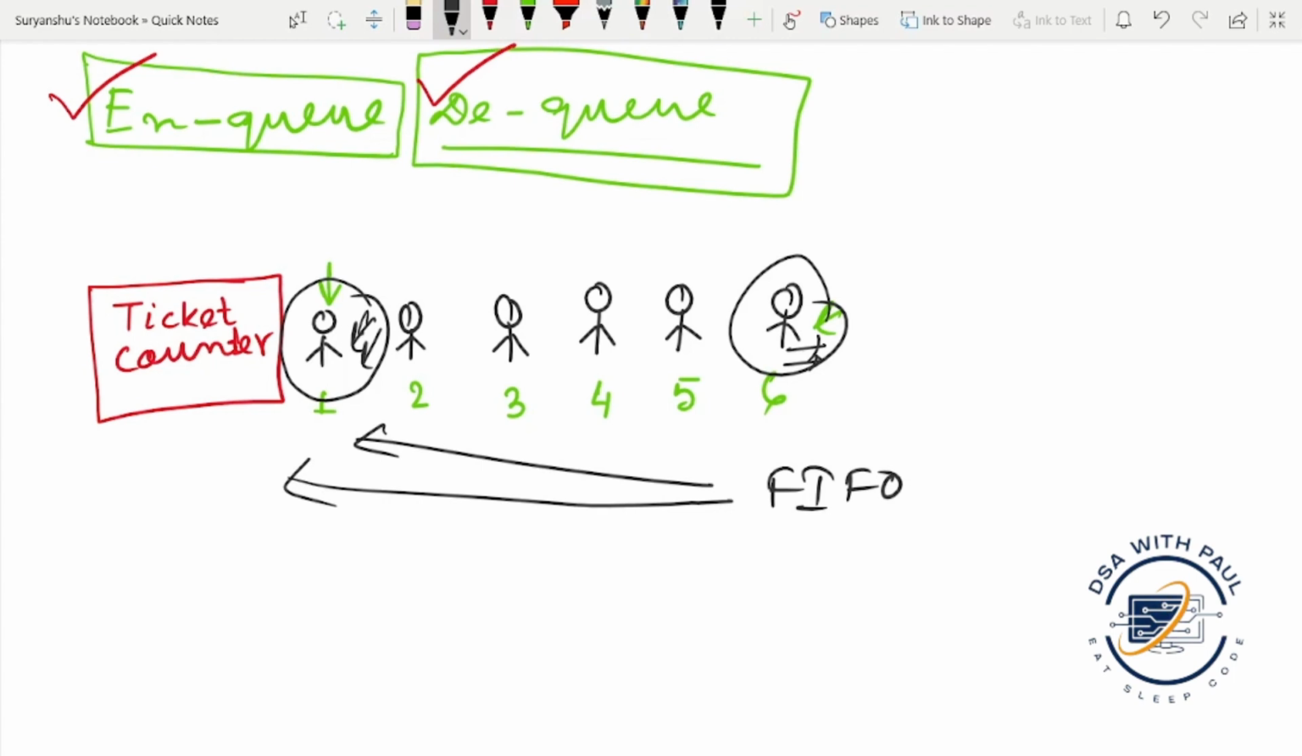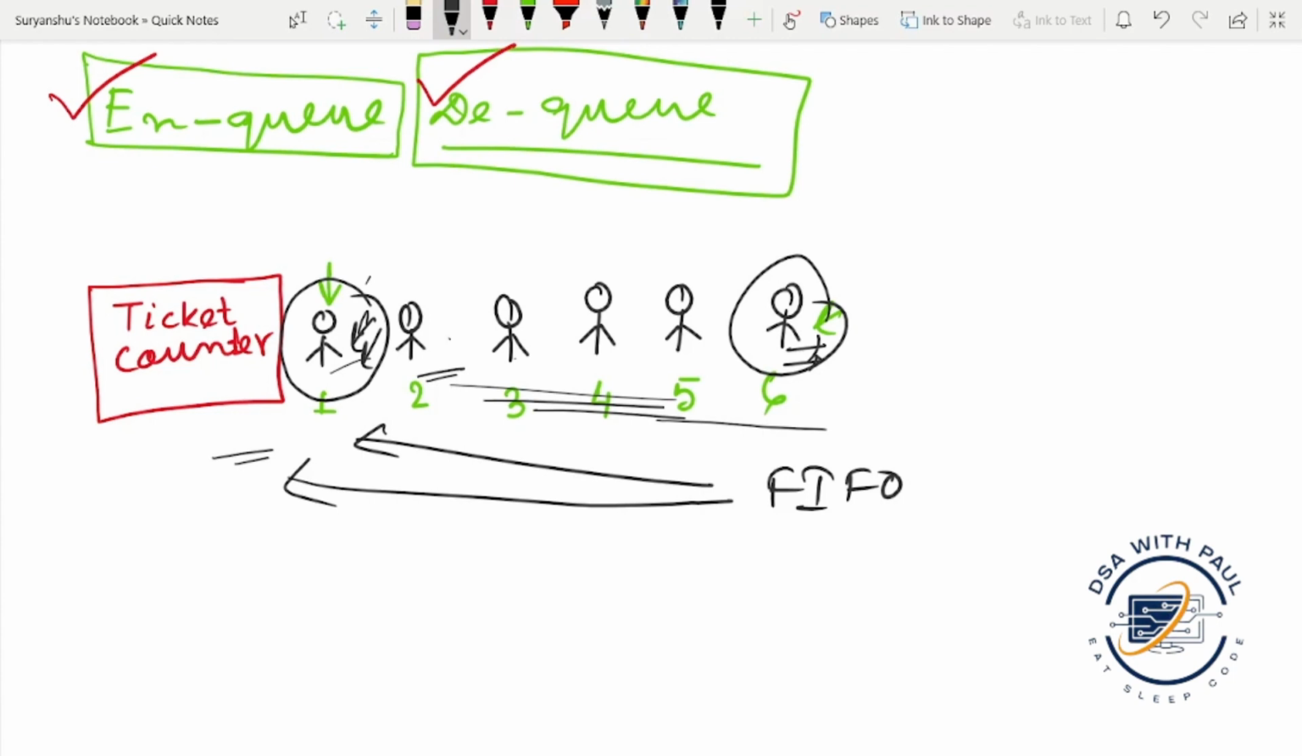This person comes at the first position, so he gets the ticket first, and this person comes second, so he gets the ticket after this person, and so on. This process continues till the last person. So queue maintains this policy. The data which comes first will be dequeued from the queue first, and the data which comes last will be deleted last from the queue.